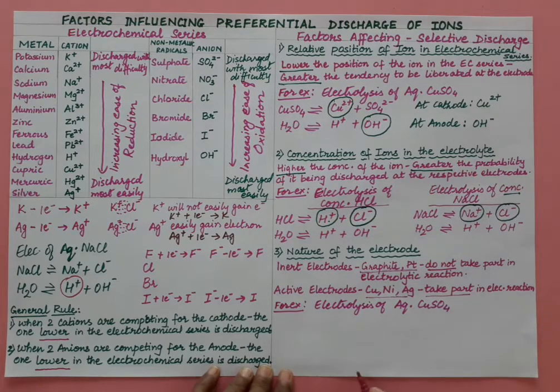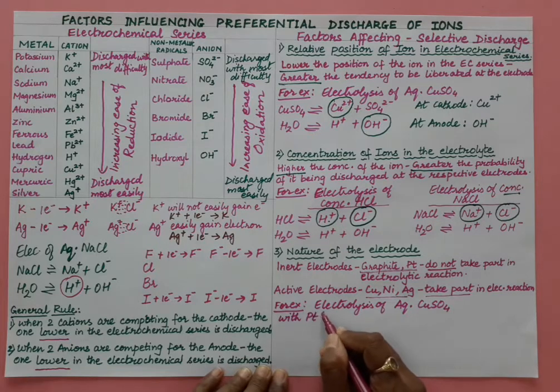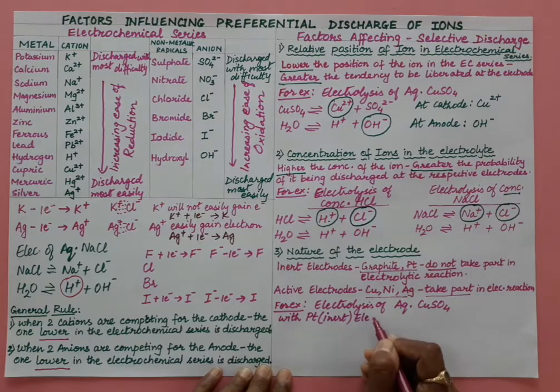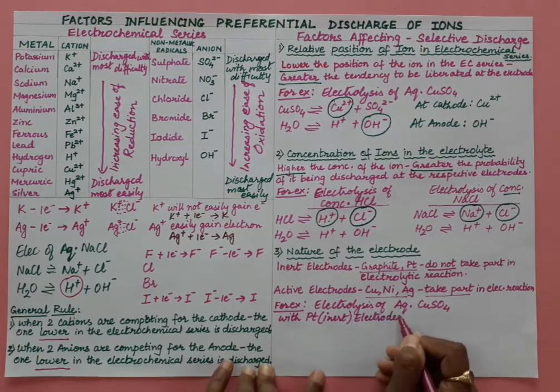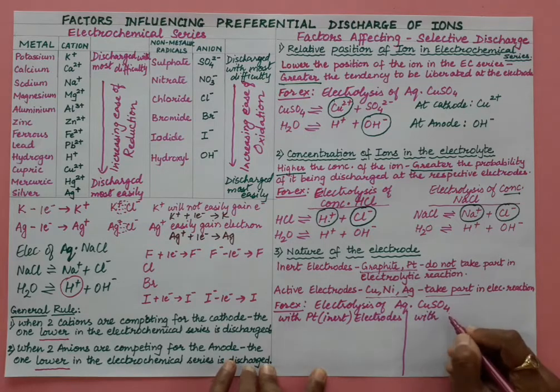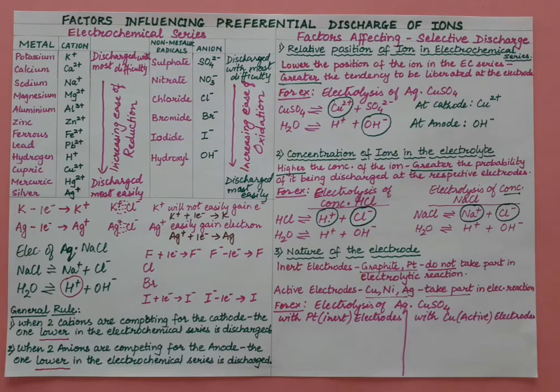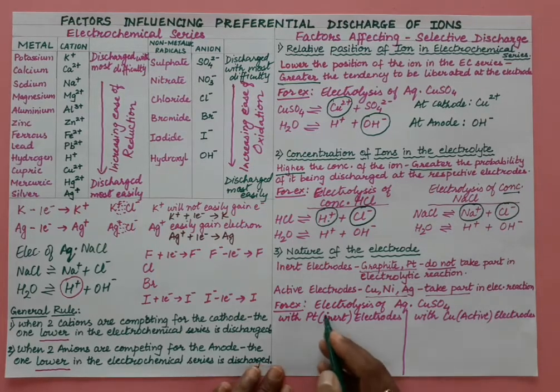Electrolysis of aqueous copper sulfate with platinum, that is an inert electrode, and the second one with copper, that is an active electrode. So copper electrodes are there in one case, and in another case platinum electrodes are there, inert and active. Now let us understand this electrolysis.